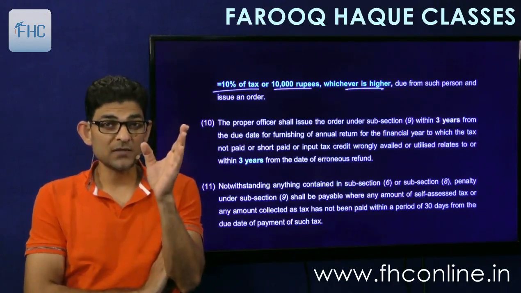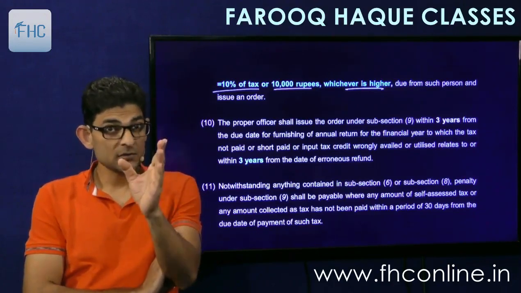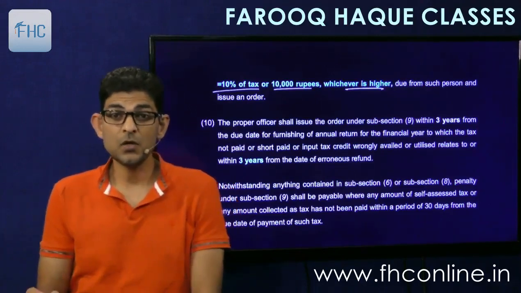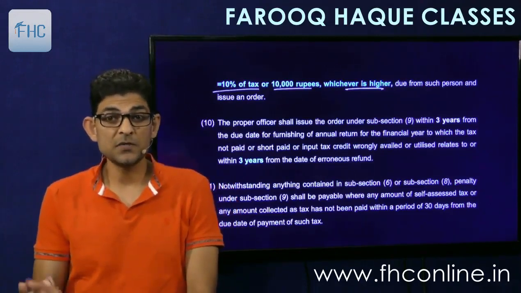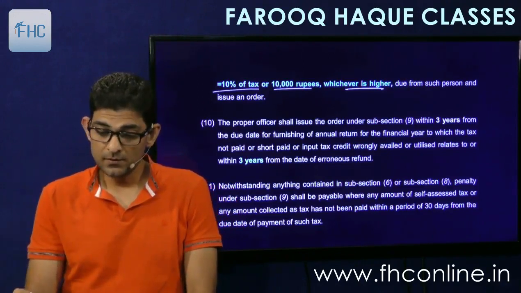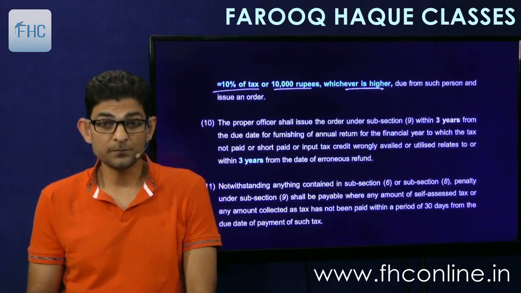So tax, interest and penalty. And penalty will be 10% of tax or 10,000 rupees, whichever is higher. So this will be determined and the order will be issued.